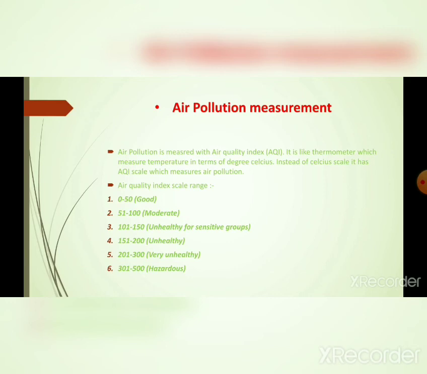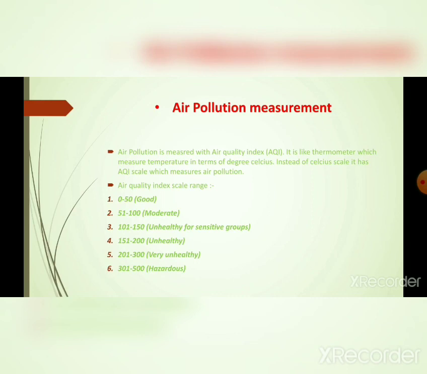Cities having AQI from 0 to 50 are good. 51 to 100 AQI is moderate. 101 to 150 is unhealthy for sensitive groups, those with breathing difficulties and other diseases like stroke, pneumonia, etc. 151 to 200 is unhealthy for us. 201 to 300 is very unhealthy, and 301 to 500 is extremely hazardous.